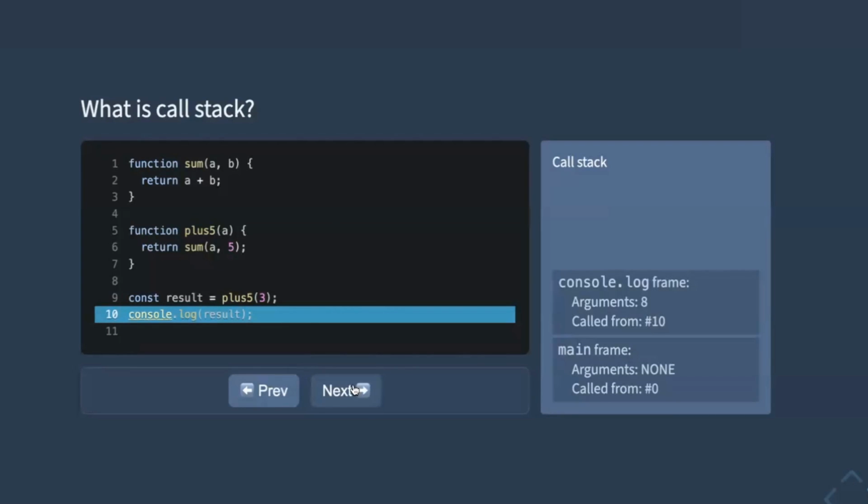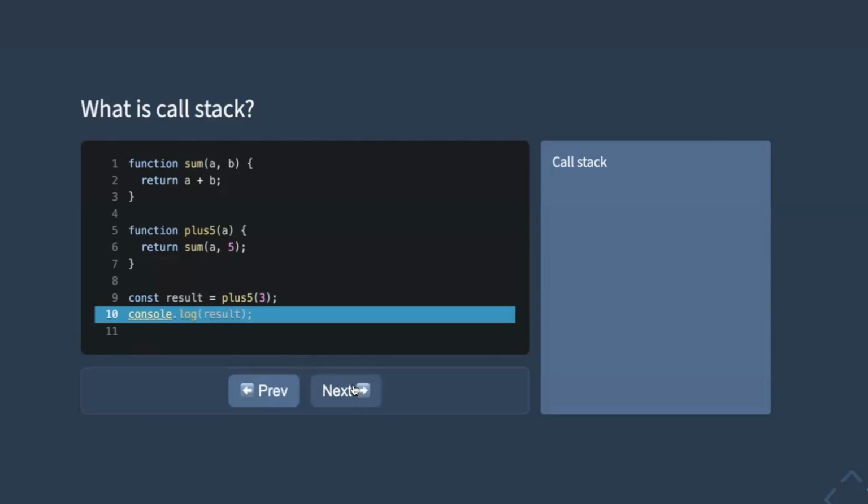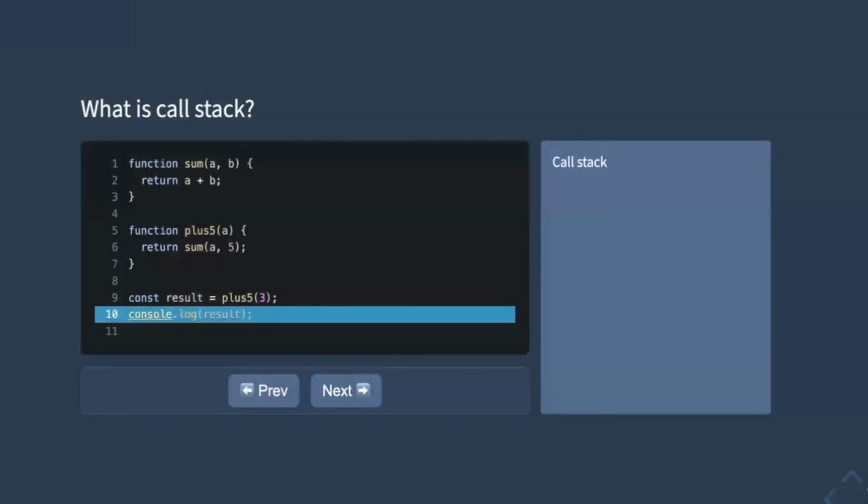That's also briefly added to the call stack with argument 8, and that gets printed. And we have finished. So this is roughly how a call stack works, so that you have an idea more or less what happens when you run your code in the browser.